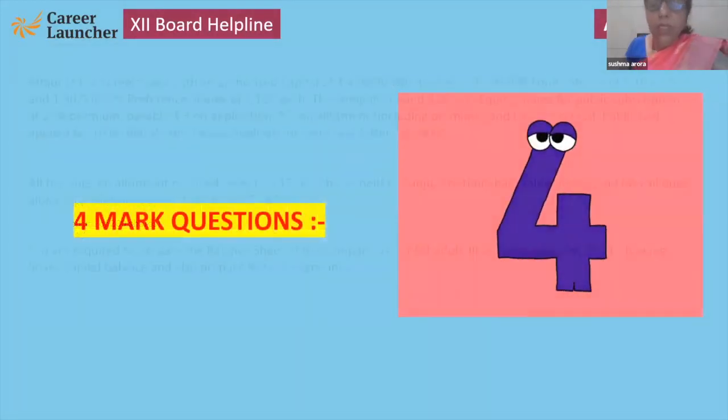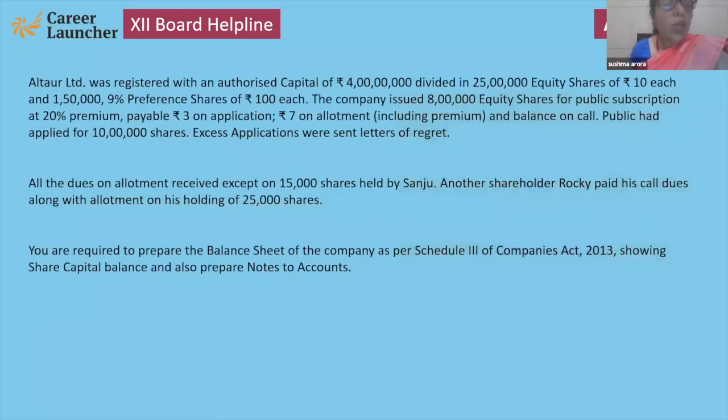Now we are on 4-marker questions. Same way, Altor Limited registered with capital of equity shares and preference shares. The company issued 8 lakh shares and received applications for 10 lakh, but excess applications were sent a letter of regret. Children, letter of regret means rejected. All the dues on allotment were received except on 15,000 shares held by Sanju. Another shareholder, Rocky, paid his calls due with allotment on 25,000 shares. Now see what the question is asking.